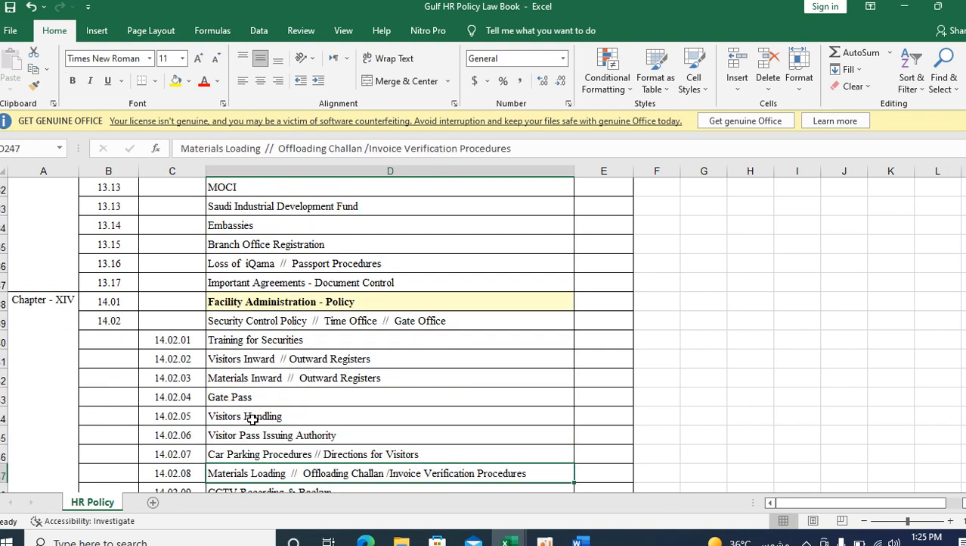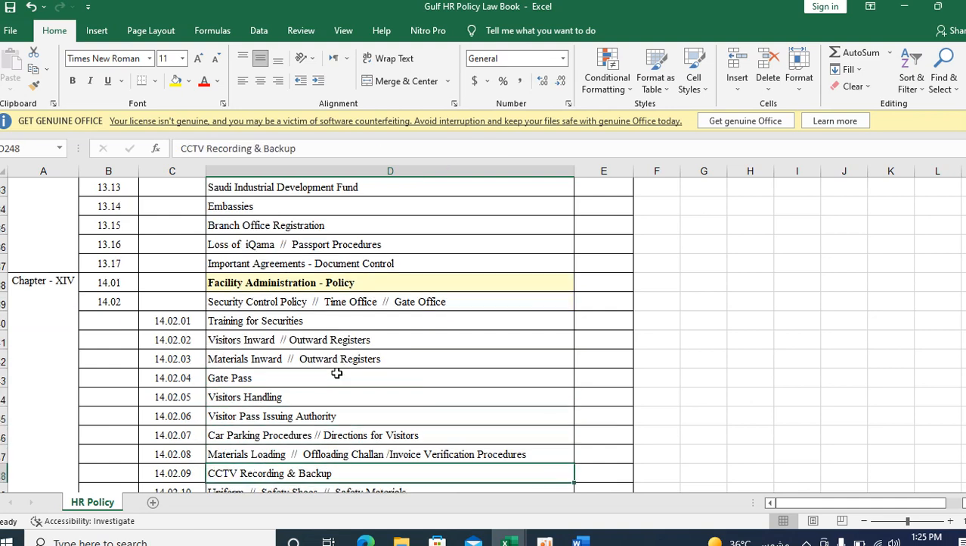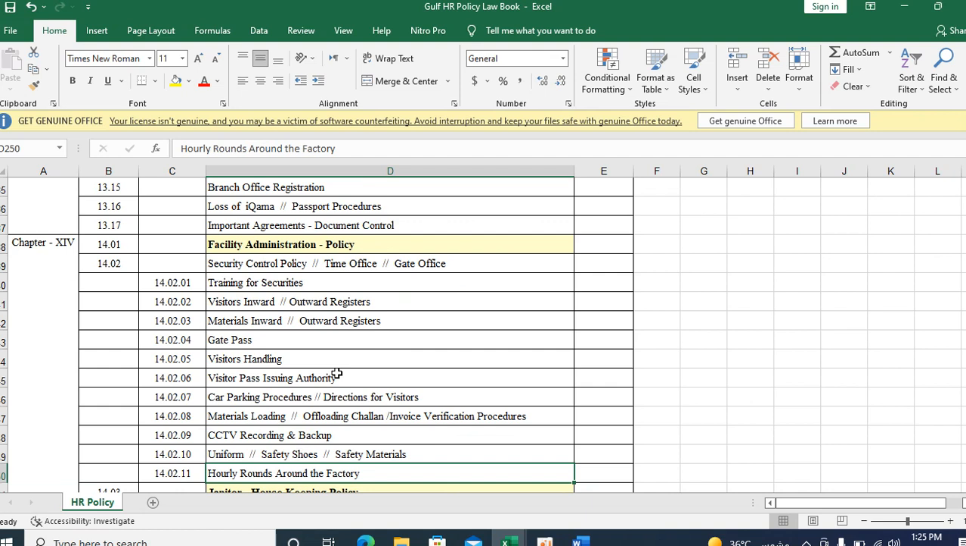Facility administration is a very major role in a company. What is the security, time office, gate office, these are all coming under the security control policy. Training, how to give the training for securities. Visitors, what are all the visitors coming in and out, material inward, gate pass, how to handle the visitors. Reception is very important, handling the visitors. How to issue the pass for visitors, whether you need a pass or how we have to log in the security office. These are all car parking procedures, material loading, unloading, offloading.